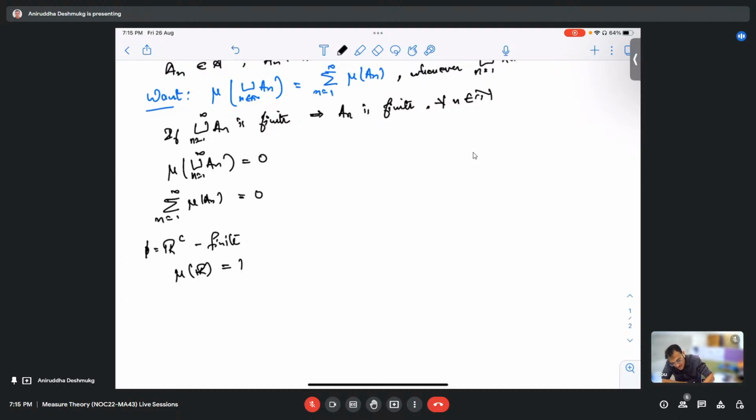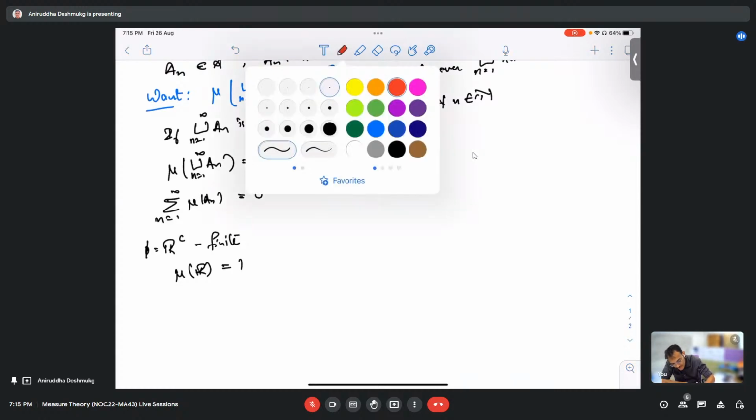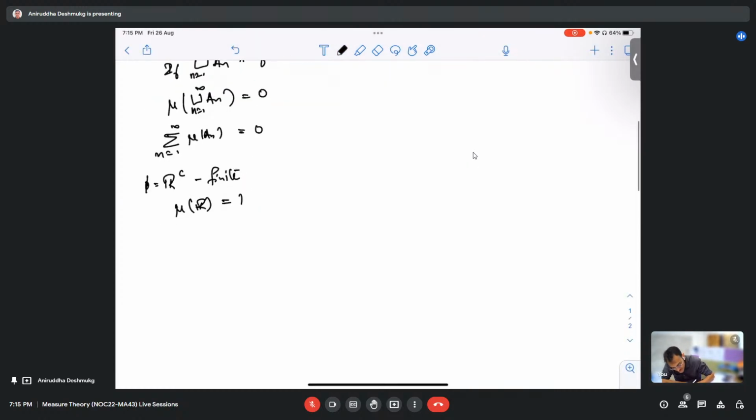And see, whatever we did here, but okay, that will require one more thing. This is one more thing. Can we prove that mu is finitely additive? Mu is finitely additive.